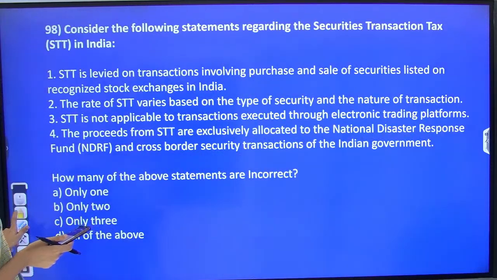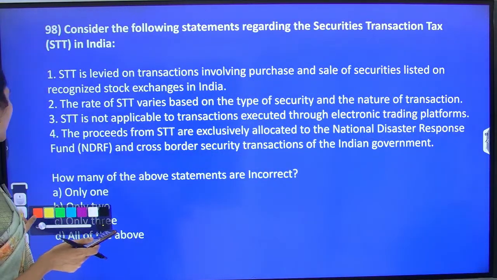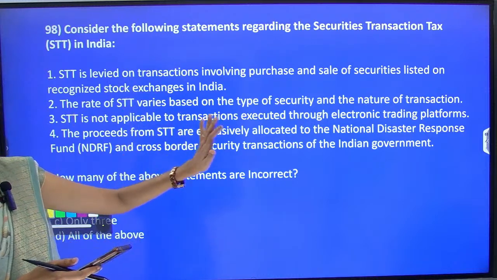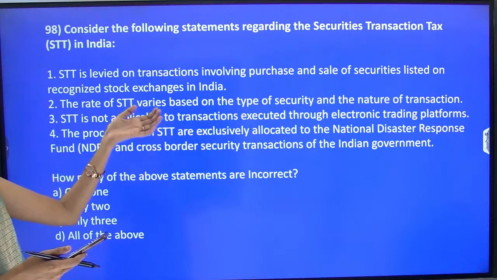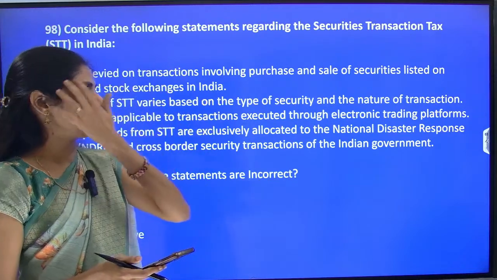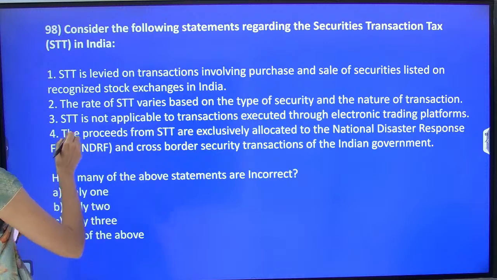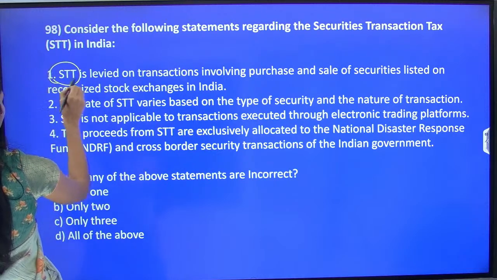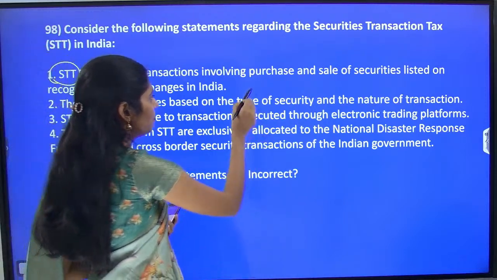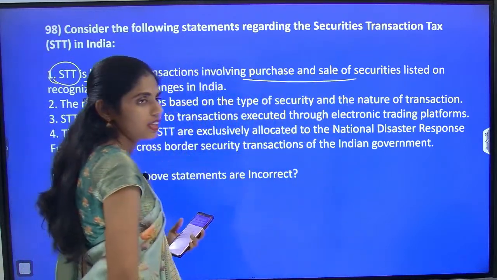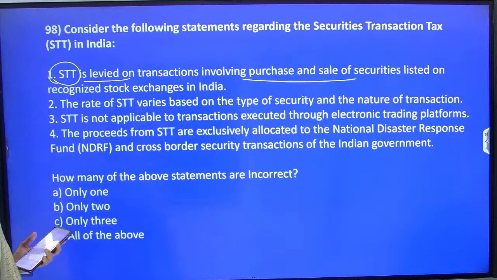And next question is: consider the following statements regarding Securities Transaction Tax in India. First statement: Securities Transaction Tax is levied on transactions involving purchase and sale of securities listed on recognized stock exchanges in India.